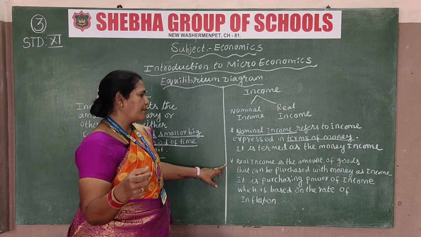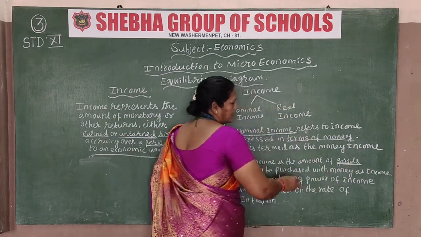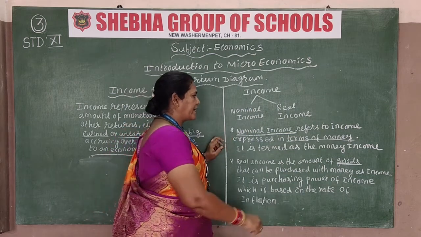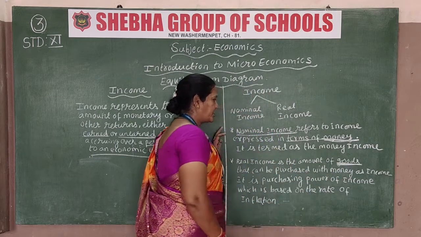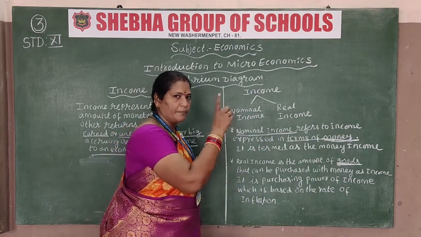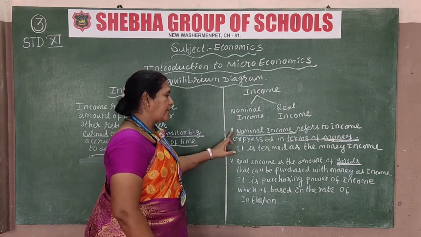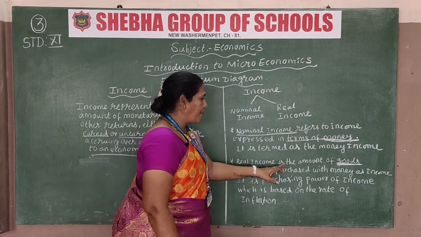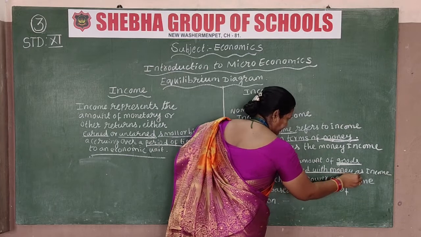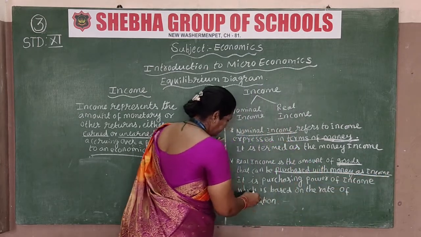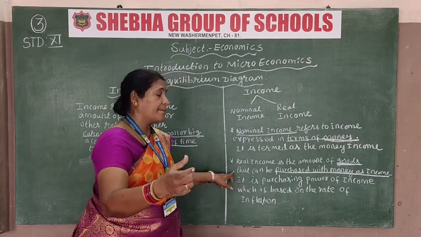But real income is the amount of goods. Listen here: goods means the products. In nominal income, it is given as money, and in real income, it is mentioned as the amount of goods. So there is a difference between these two. Real income is the amount of goods that can be purchased with money, whatever goods you purchase with the money as income.